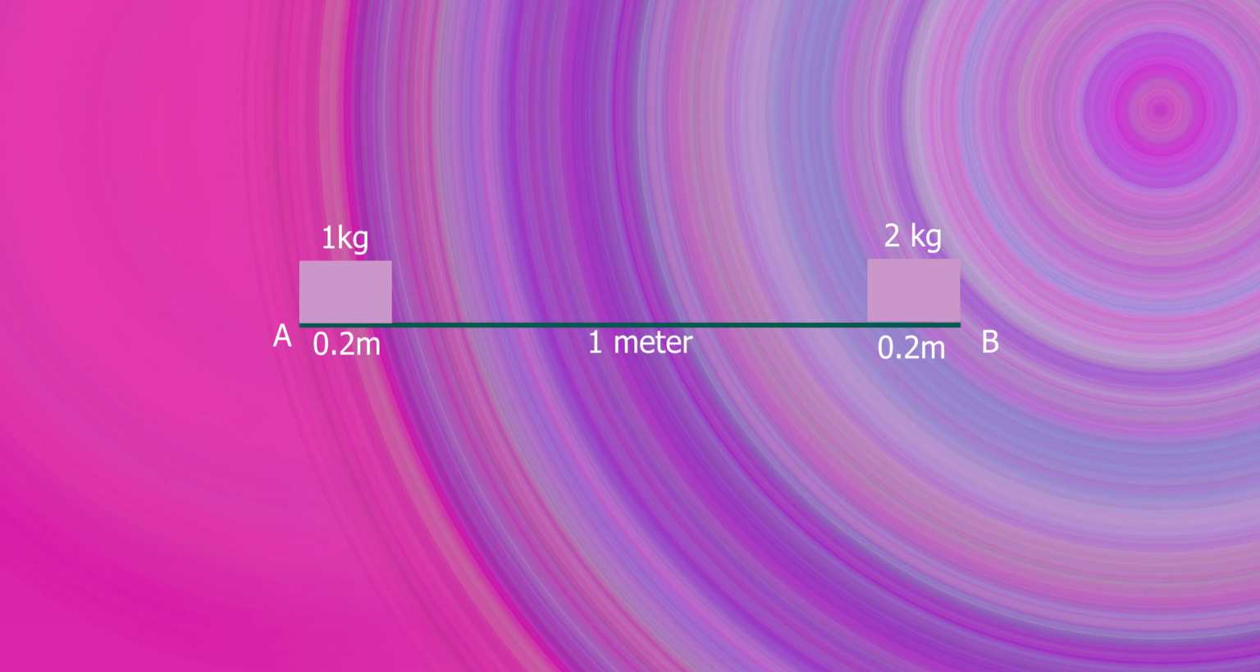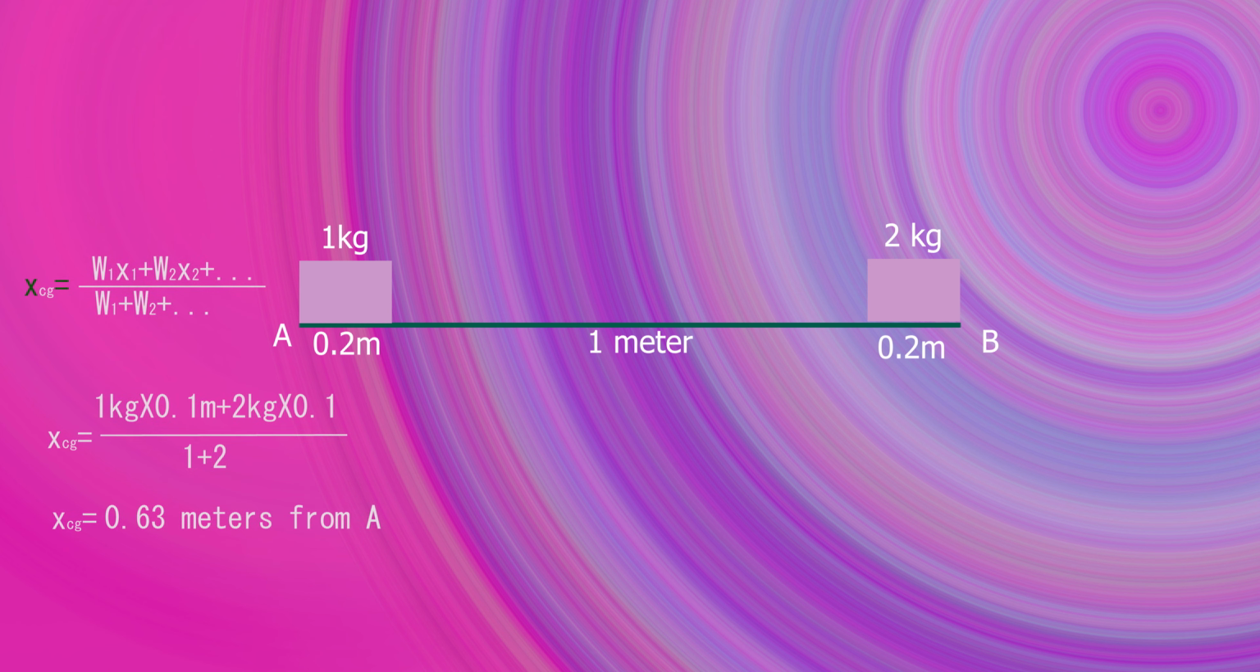Consider a beam of length 1 meter and weights as shown here. Substitute the values in the formula. We get the CG as 0.63 meter from NA. The center of gravity is shifted towards the more heavily weighted region to balance.